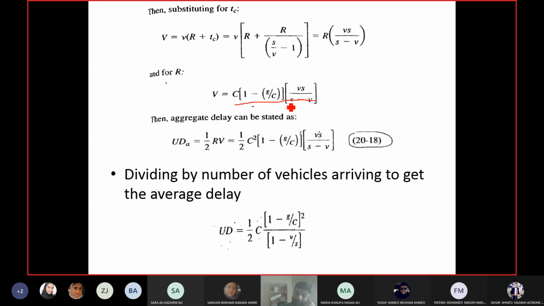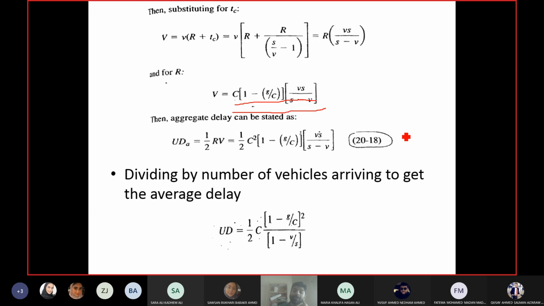Then according to Webster, the total uniform delay, the aggregate delay for the intersection, is given as half R into V. I have an equation for R, and now I have an equation for V as well. So half R into V will give you this. So this is the equation for calculating aggregate uniform delay at an intersection according to Webster.